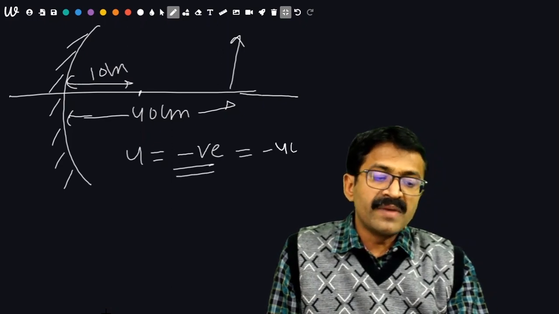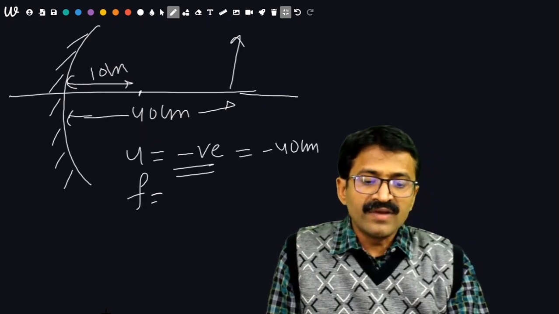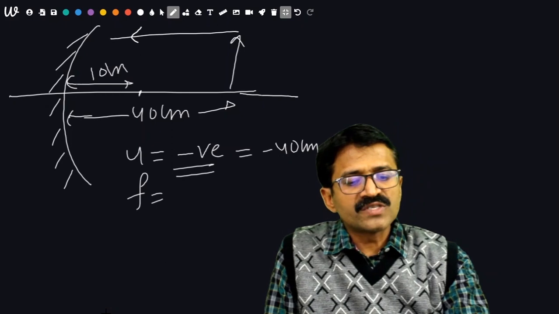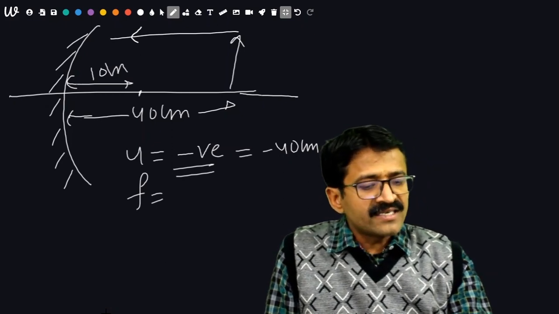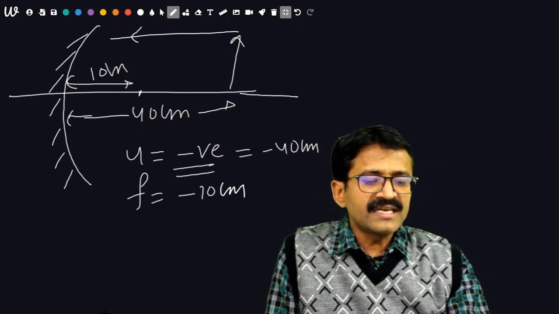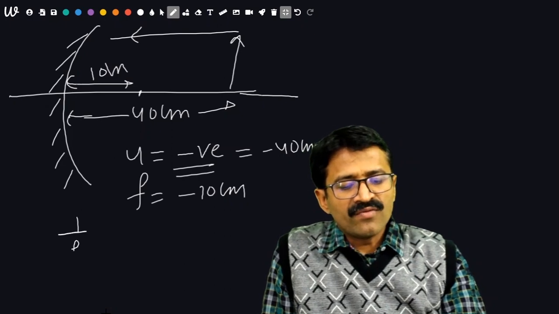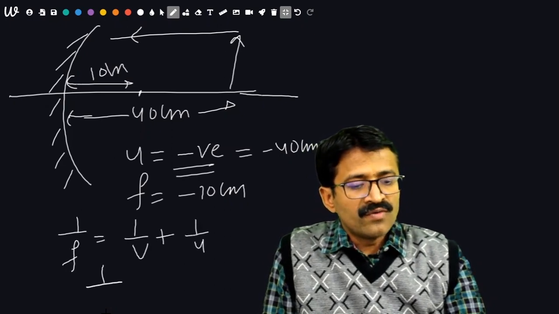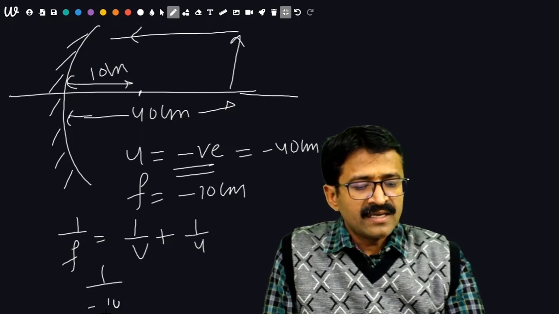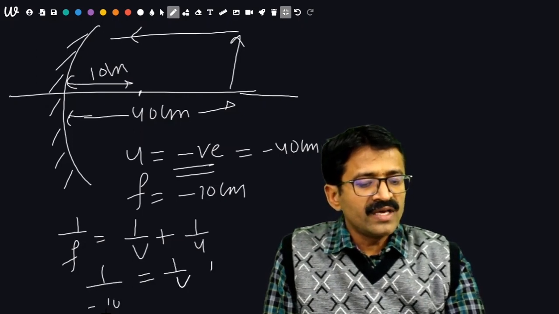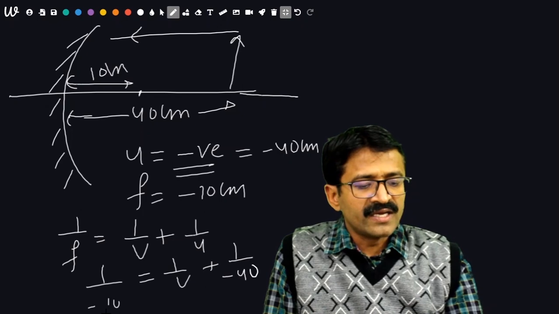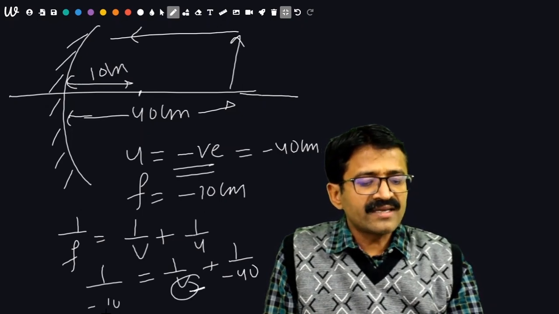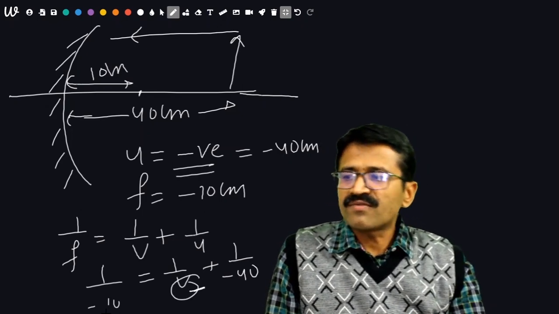So it will be minus 40. Focal length will be negative because it is opposite to the incident light. So f will be minus 10 centimeter. Take the formula, 1 upon f is equal to 1 upon v plus 1 upon u. 1 upon minus 10 is equal to 1 upon v plus 1 upon minus 40. By solving this, you will get the value of v.